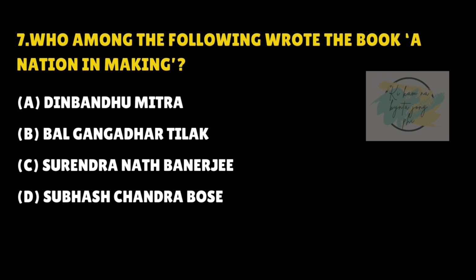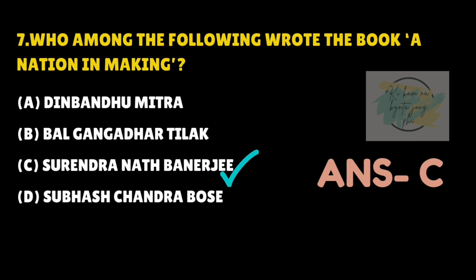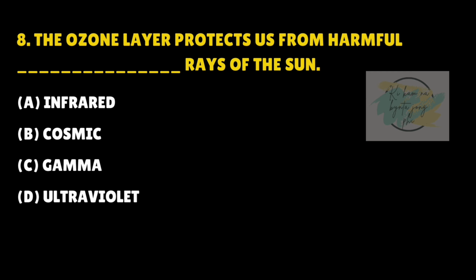Who among the following wrote the book A Nation in Making? Answer is C. Surendranath Banerjee. The ozone layer protects us from harmful rays of the sun. Answer is D. Ultraviolet.